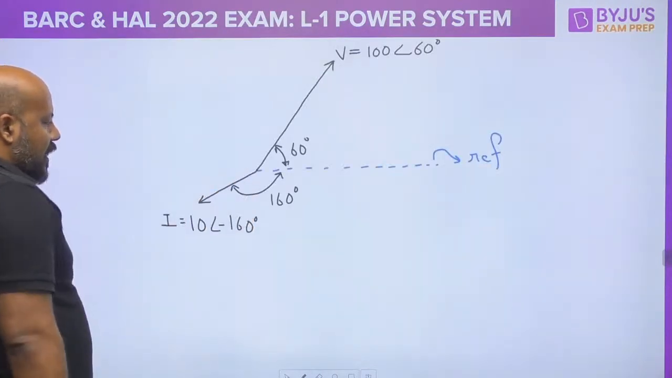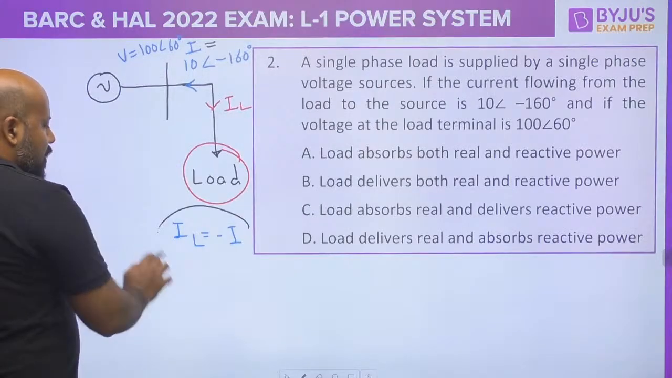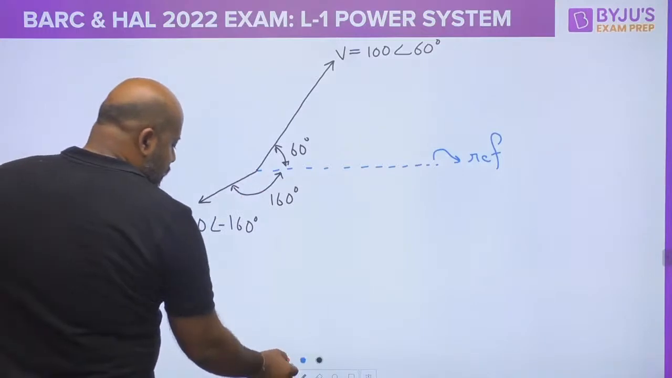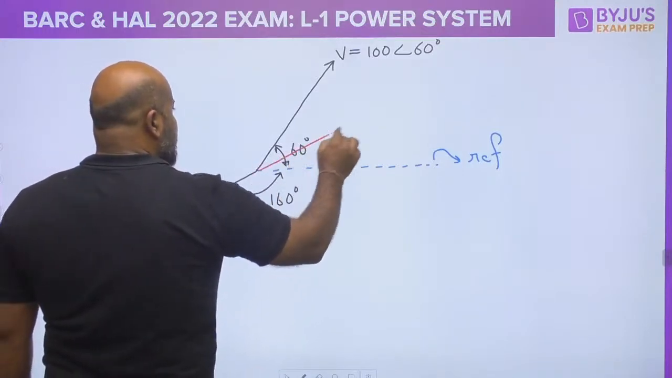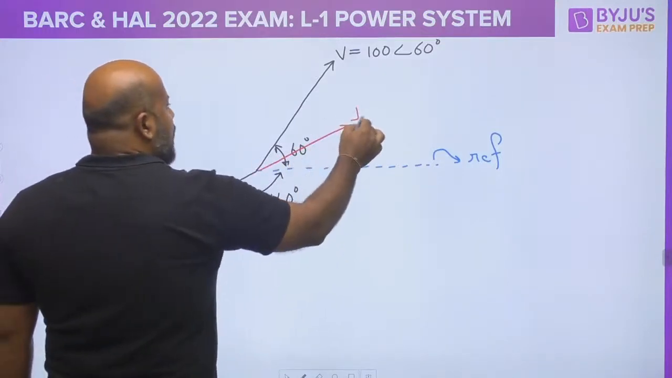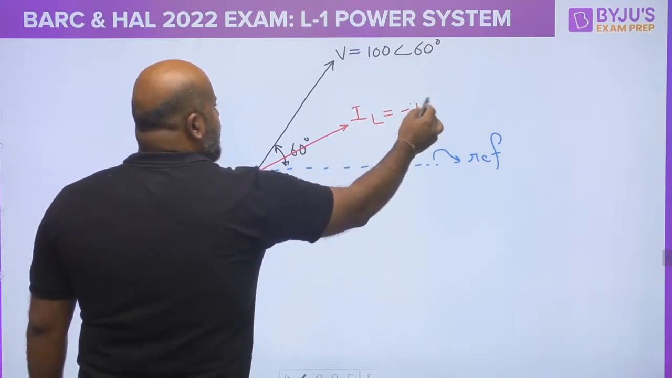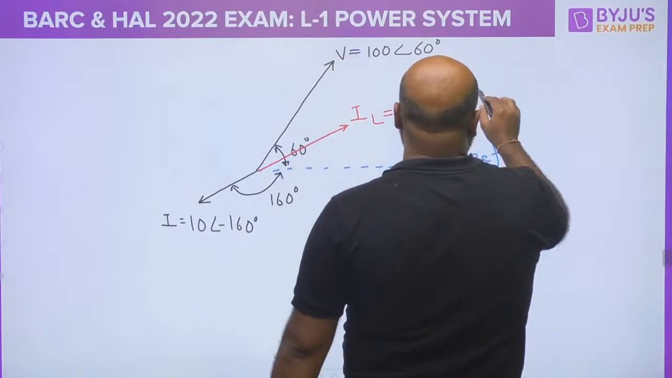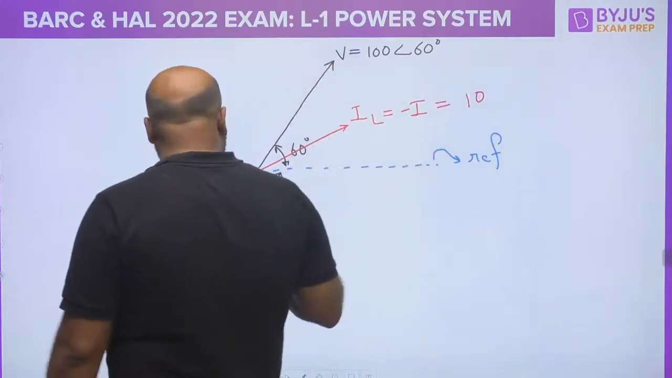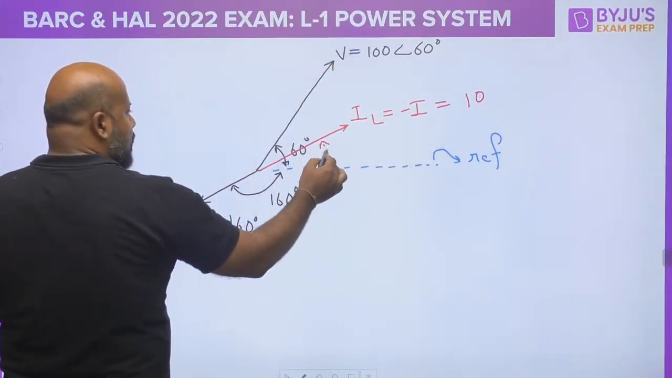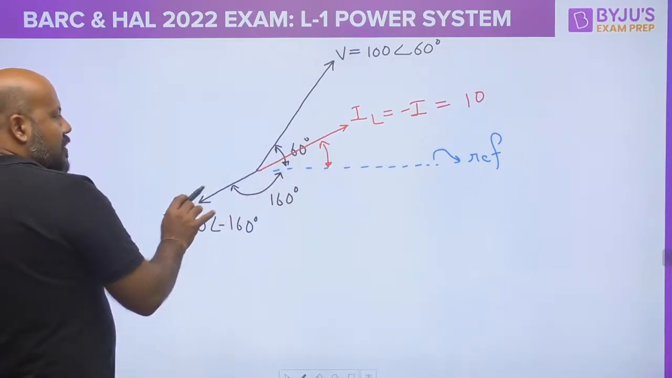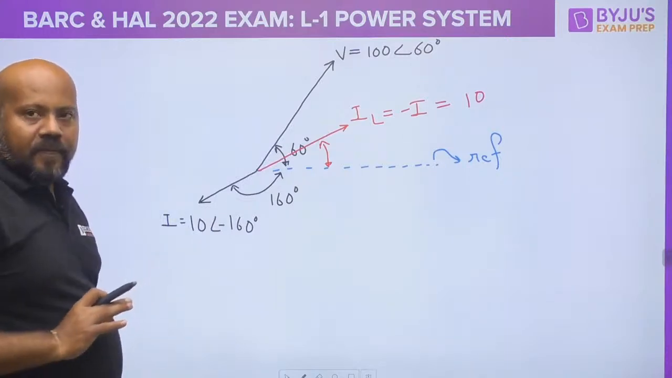So with the help of a phasor diagram, I am using this relation, IL is minus I. So you just reverse this I. It will come something like this. This will be IL, which is nothing but minus I. And the magnitude is going to remain the same, that is 10. Now what is this angle with respect to the fixed reference? Can you tell me what this angle is? The total angle is 180 degrees because this is the complete opposite.